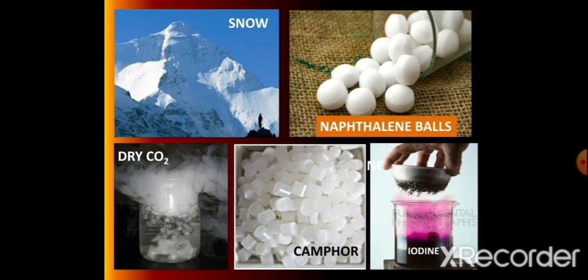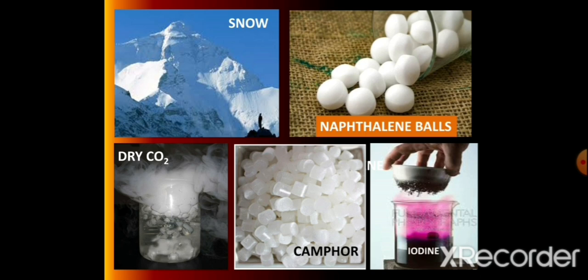If you keep it in air, it disappears within some time. In the same way, you can see violet colored iodine crystals sublime and deposit at the lower edge of the glass watch or china dish. Means it vaporizes, it comes upside. When it comes upside, again it deposits at the outer edge of the china dish.